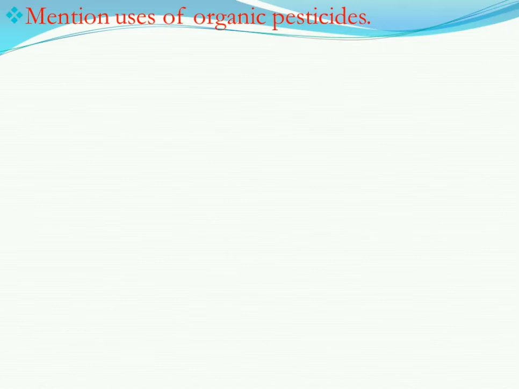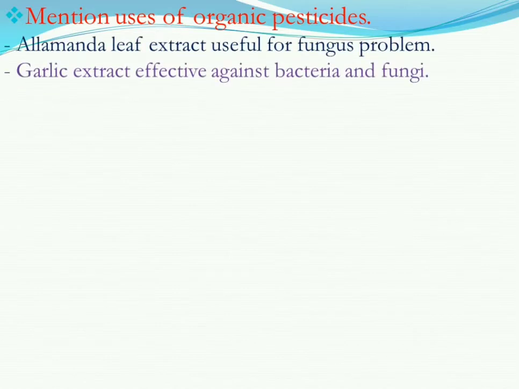So now we are going to know about uses of organic pesticide. Here I have mentioned almond leaf extract is useful for fungus problems. For some fungus problems we can use almond leaf, and garlic extract is also very effective for bacteria and fungi.